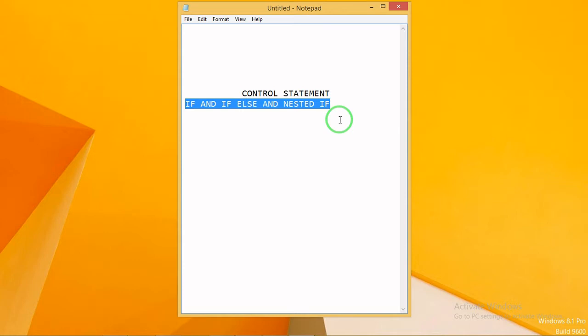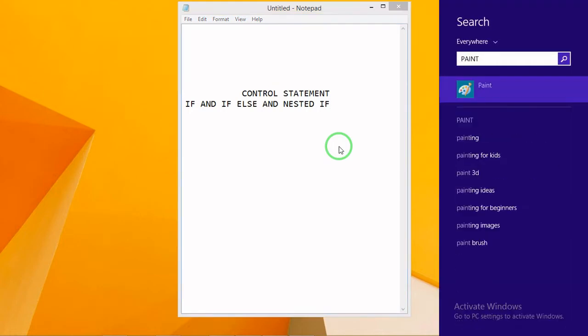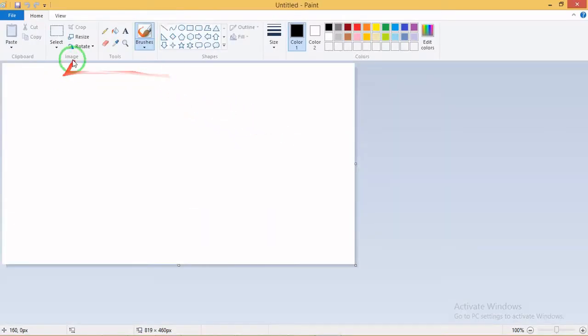If I give a baby a banana and say this is an apple, he knows that it is not an apple and says it is a banana. That is the control it has, because he already has that information about the thing. I'll show you in the program how it works, how the program runs and how it goes. I'll show you in Paint how the control is moving.